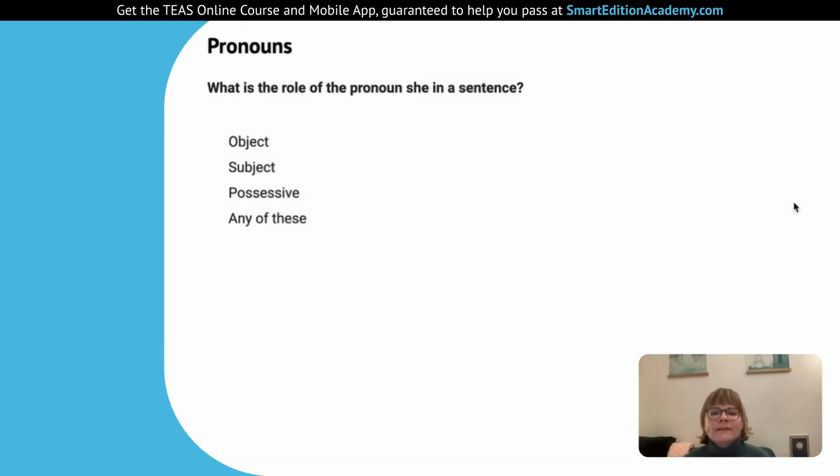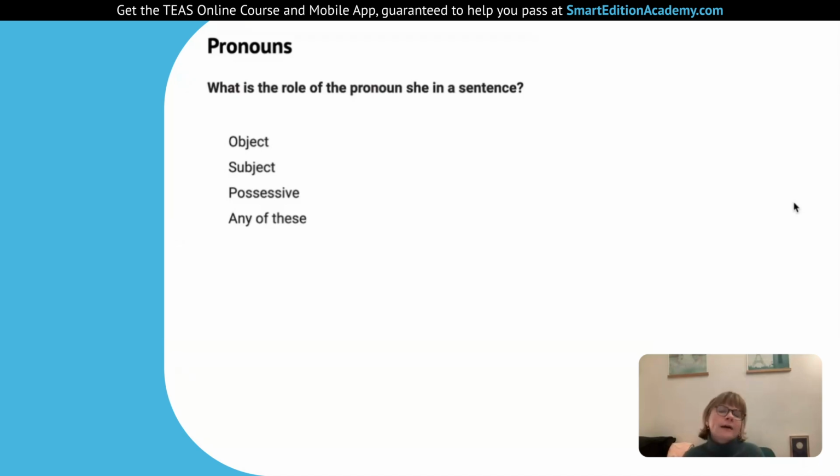What is the role of the pronoun she in a sentence? So to do this one, let's make maybe a simple sentence and we'll kind of go through and test it. So let's think of a really simple sentence like she likes her friends. Okay, so let's go through.